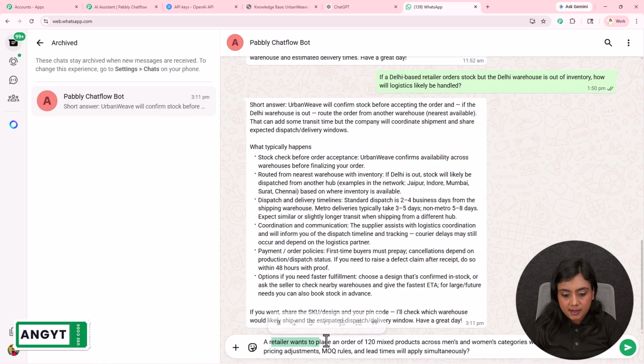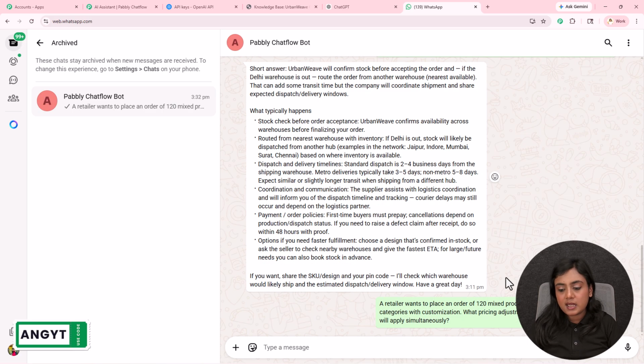My question is, a retailer wants to place an order of 120 mixed products across men's, women's categories with customization. What pricing adjustments, MOQ rules and lead times will apply simultaneously? So this is my last question, a bit of a difficult question I'm asking this assistant to see how it is going to analyze the question and how it will answer the customer. That is why I've asked this question to this bot about my business.